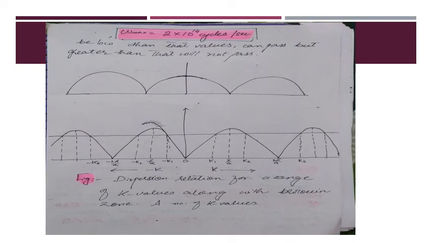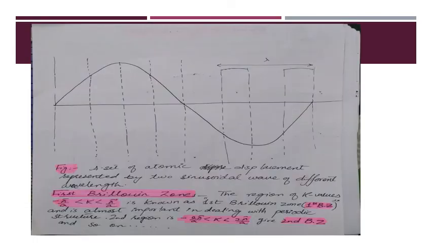On the right side of the 0 value, you can see the first Brillouin zone, then the second Brillouin zone, and similarly on the left-hand side you can see the negative k values for the first left Brillouin zone and the second left Brillouin zone. The figure shows the dispersion relation for a range of k values along with the Brillouin zones. That is a sinusoidal curve for the wavelength lambda. Here you can see that it is behaving like a standing wave.